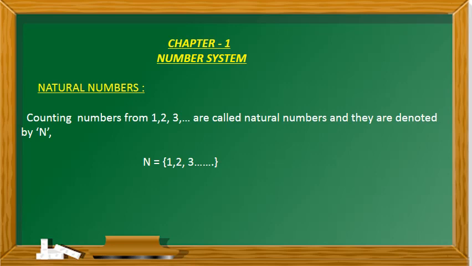In earlier classes you have studied various types of numbers. Let me recall again the various types of numbers that you have studied. Natural numbers: counting numbers 1, 2, 3, etc. are called natural numbers and they are denoted by N. N is equal to 1, 2, 3, etc.